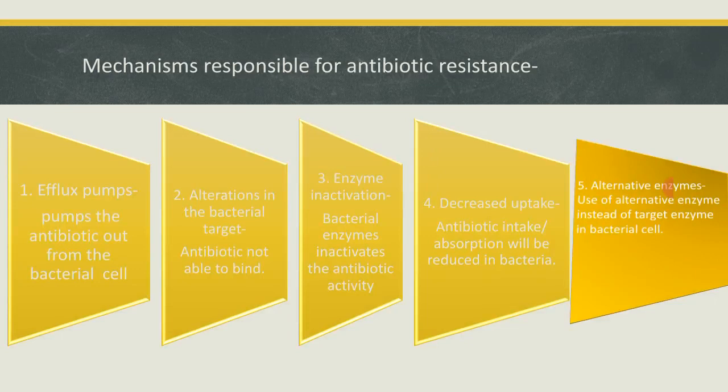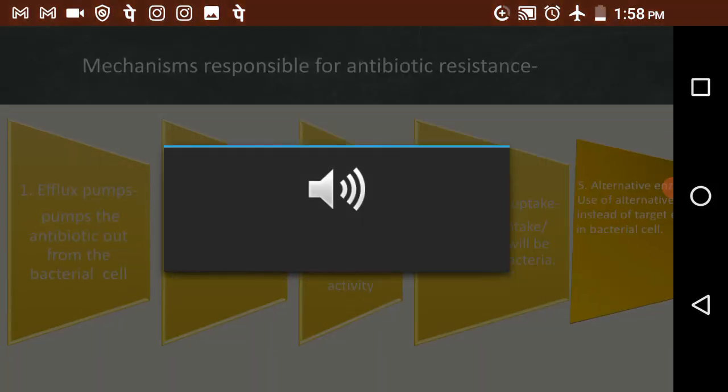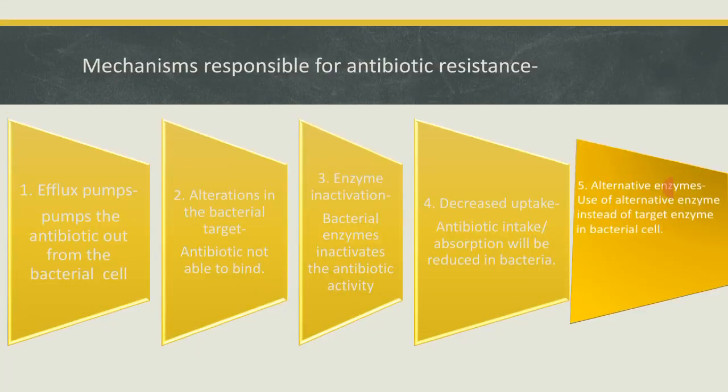The fourth mechanism is decreased uptake. It will reduce the uptake of that antibiotic. And the fifth one is alternative enzymes. They will develop alternative enzymes which are structurally similar to the bacterial target, so that the antibiotic gets fooled by that fake target. These are very interesting mechanisms developed by bacteria in order to protect themselves from the antibiotic.